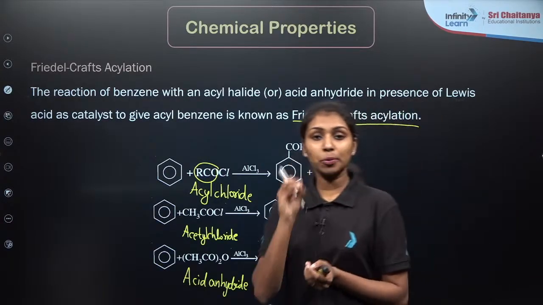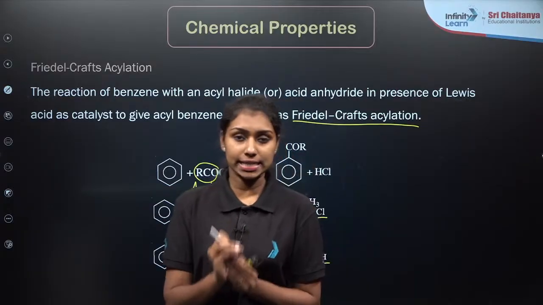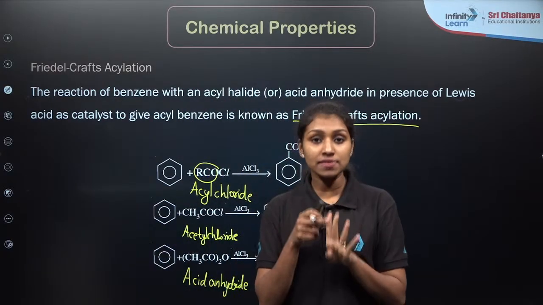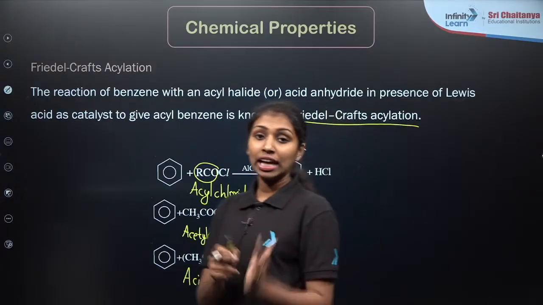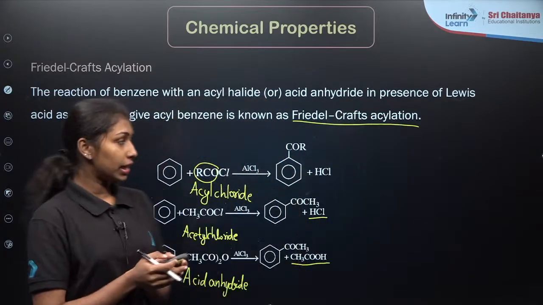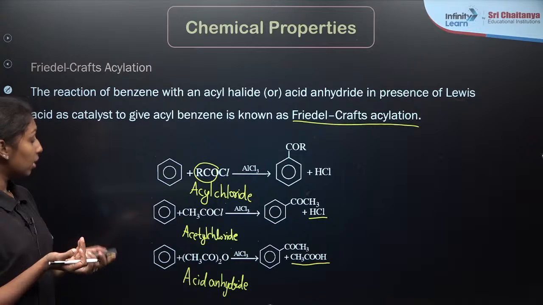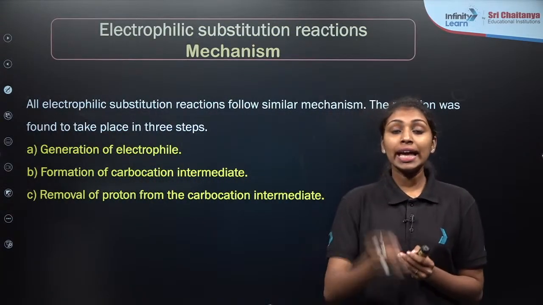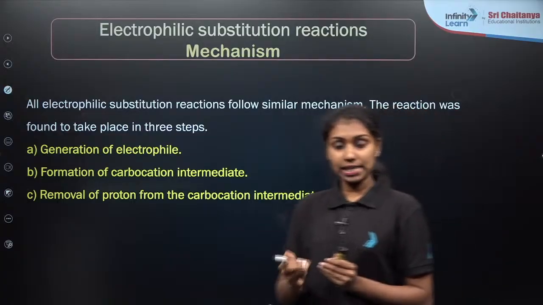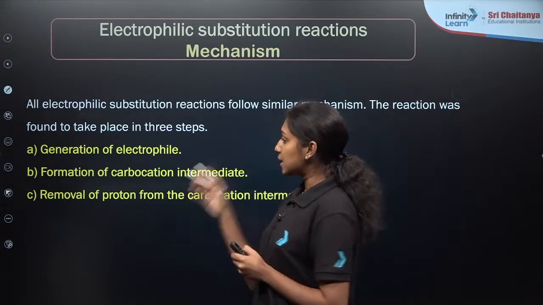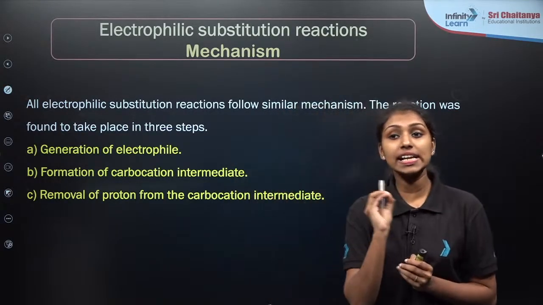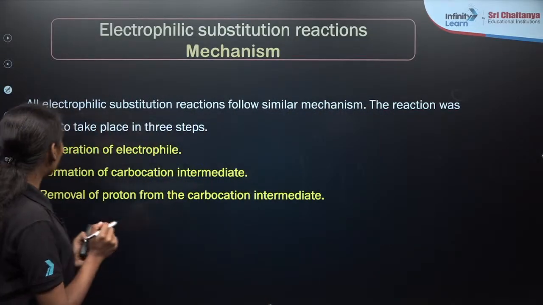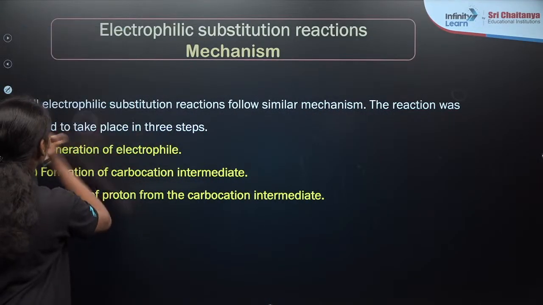So far we have discussed the types of electrophilic substitution reactions: halogenation, nitration, sulfonation, Friedel-Crafts alkylation and Friedel-Crafts acylation. We need to do the mechanism for these reactions in order to determine which product is formed as the major product. In electrophilic substitution reactions, there are 3 steps. Here is the first step: the generation of electrophile. I hope you have studied the electrophile, nucleophile and everything in your GOC part.